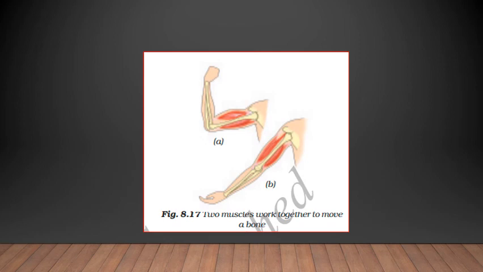A muscle can pull, it cannot push. Thus, two muscles have to work together to move the bone. This is only the bone that is present in our hands. There are muscles present all throughout our body, which help us to move, which help us to stand. Even in your legs, you can feel under your thighs, no? Below the thighs, you can feel the muscles in it. Now, both your muscles and your bones should work together to move properly.